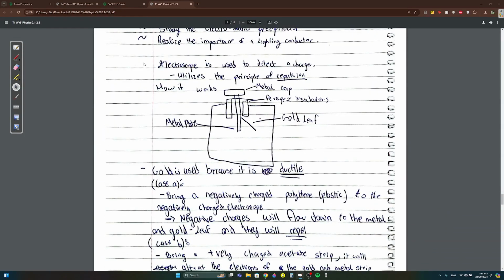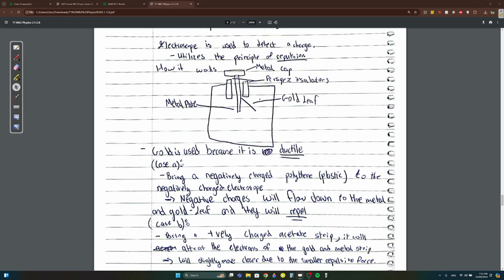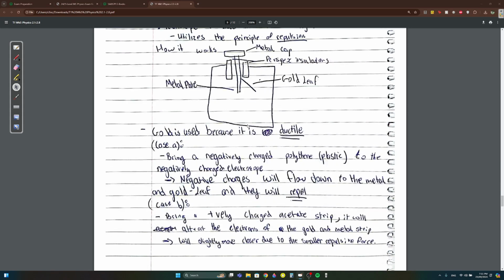Here is the electroscope. This is a bit important. The electroscope is used to detect a charge. It utilizes the principle of repulsion. This would be a CA question. How does it work? You have a metal cap, a metal plate, and a gold leaf made out of gold. Why is gold used?